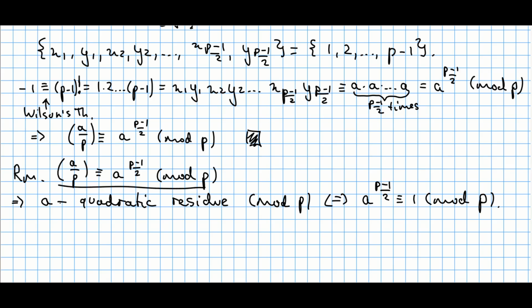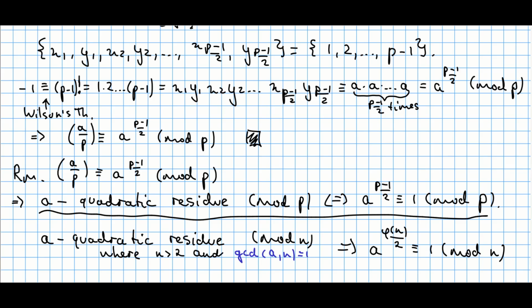And this implies that a is going to be a quadratic residue modulo p if and only if a raised to the power of (p-1)/2 is congruent to 1 modulo p. So this if and only if defines a criterion, what we needed. This specific result can be partially generalized.